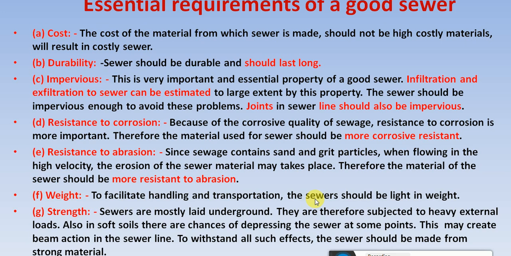The joints are the weaker things in a sewerage system, and whatever joints we are making by joining two sewers of the same material or different material, they should be impervious in nature so as to avoid the problem of exfiltration and infiltration, and it should be resistant to corrosion.